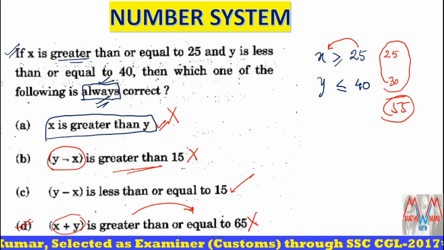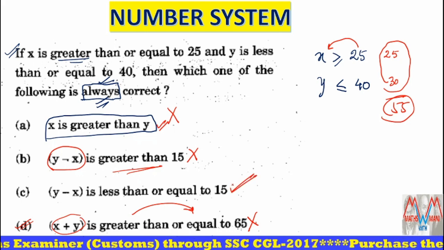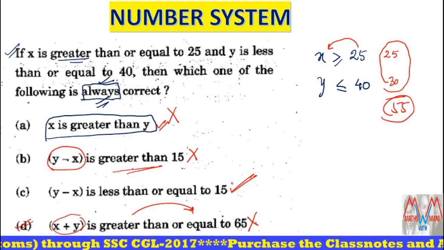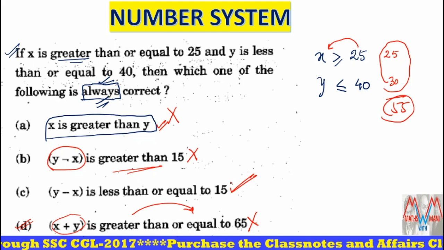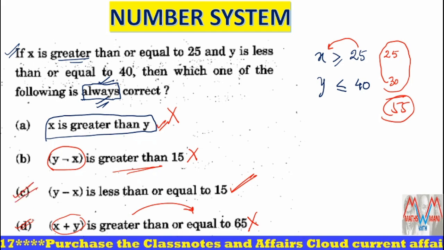So what is the only option remaining? That is option C. When you observe, y minus x is always less than or equal to 15. You can take any value of x and y. Clear? So the third option is the correct answer.